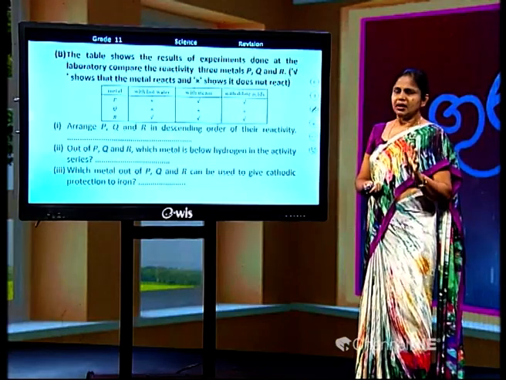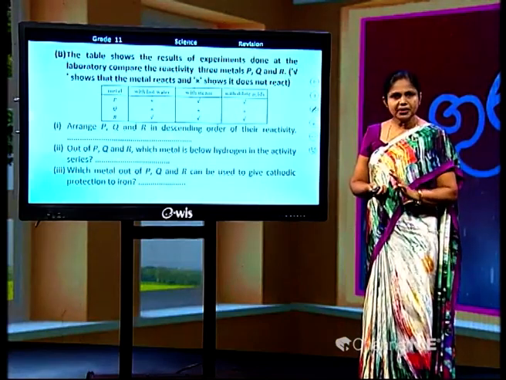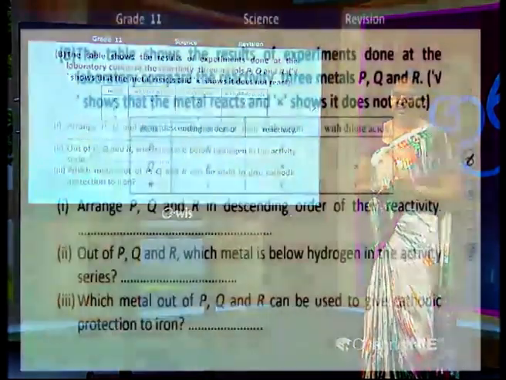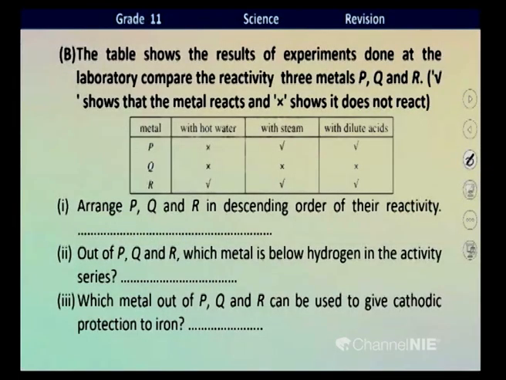For the sake of information for the further questions, children, shall we just put a mark? Here I will write the metal P as zinc. Then take metal Q. It doesn't react with hot water, nor with steam, nor with dilute acid.